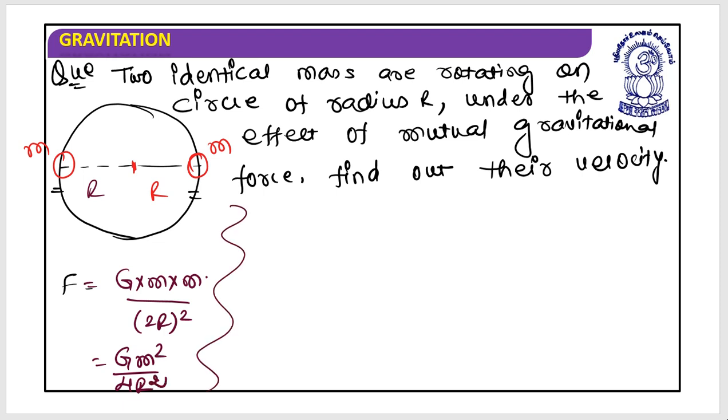Yes, one more thing. As they are moving on the circular path, centripetal force must be acting on this. So Fc is equal to mv square by r.